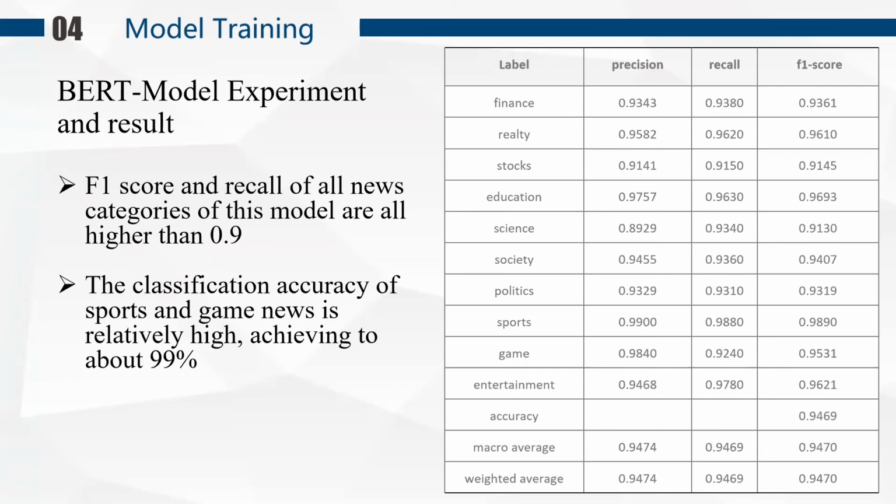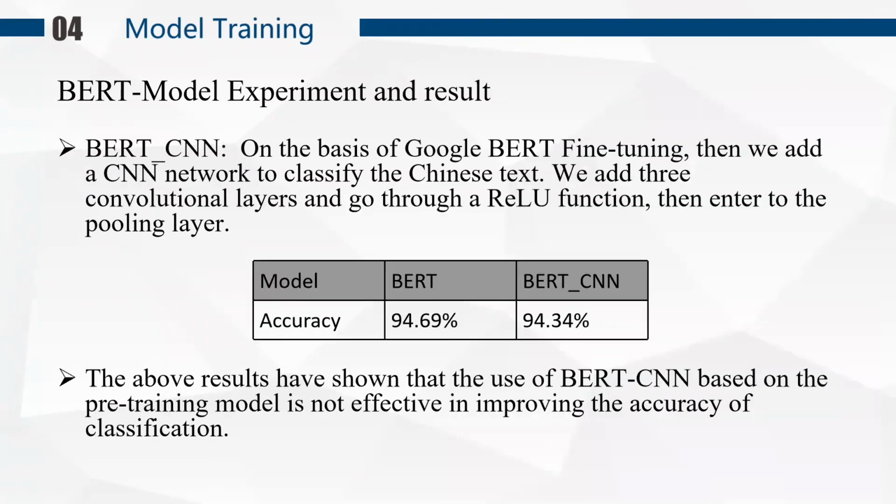On the basis of BERT fine-tuning, we set suitable parameters. Then next please. Then we add a CNN network to classify the Chinese text. We add 3 convolutional layers and go through a ReLU function, then enter the pooling layer. The accuracy is 94.34%. Compared to the original model, it is a little bit down, so it's not effective in improving the accuracy of the classification.